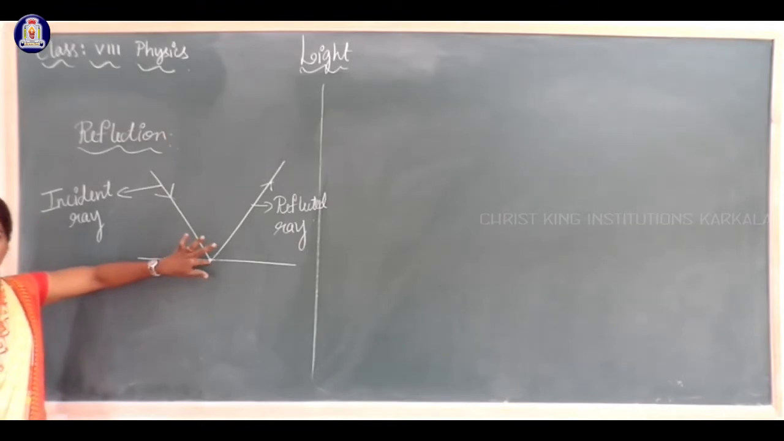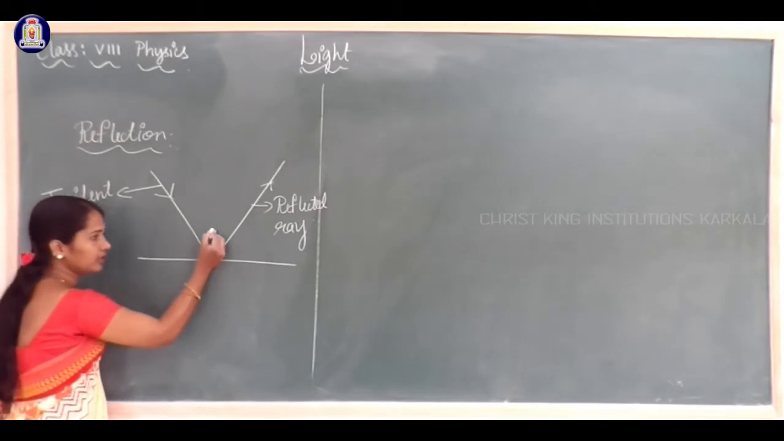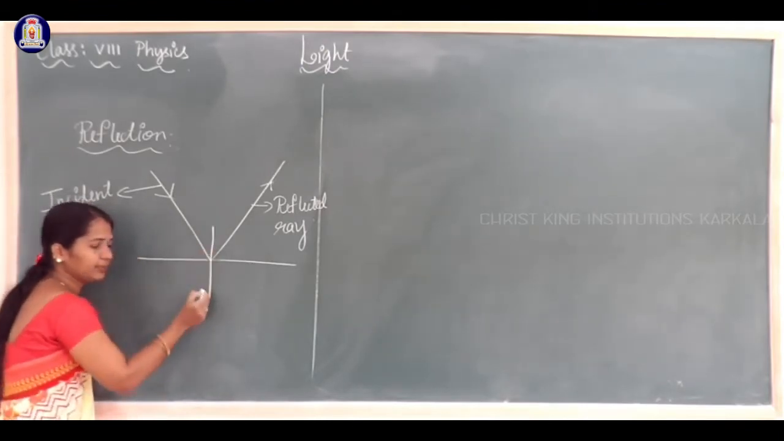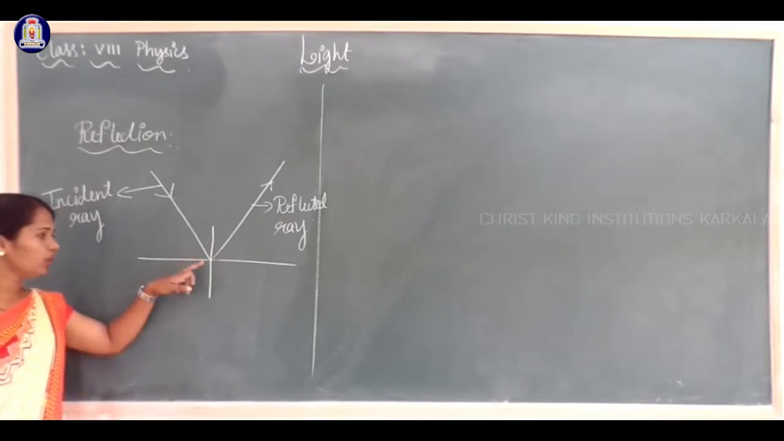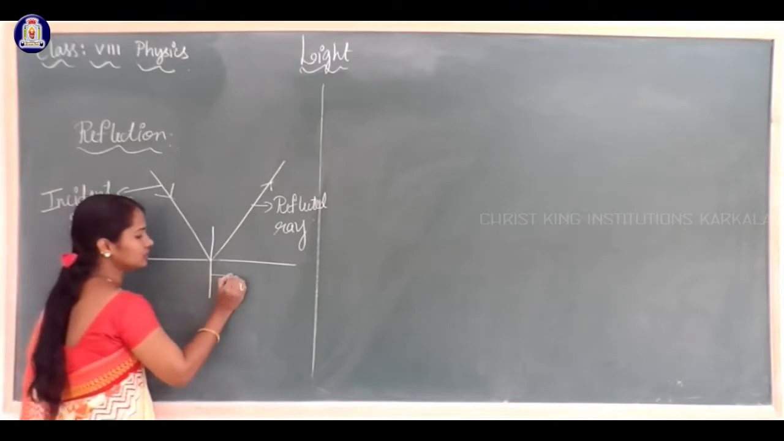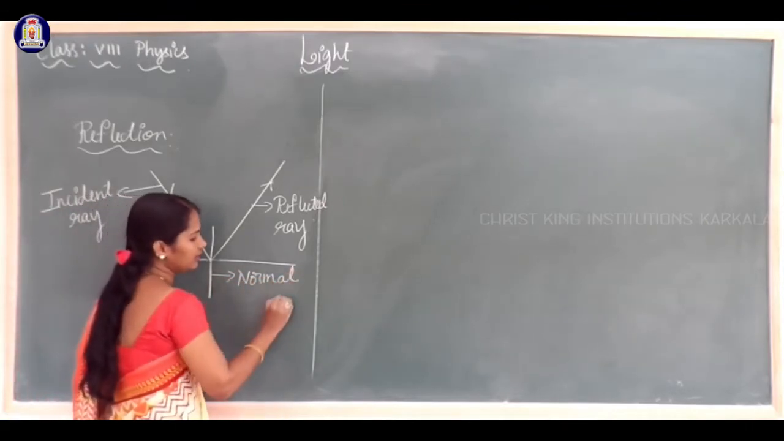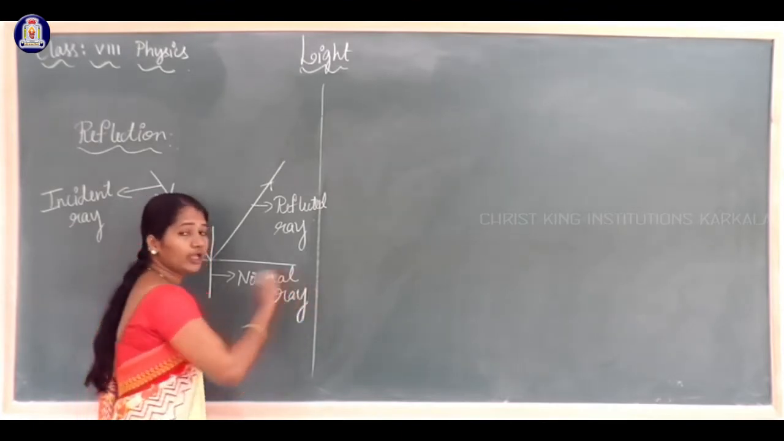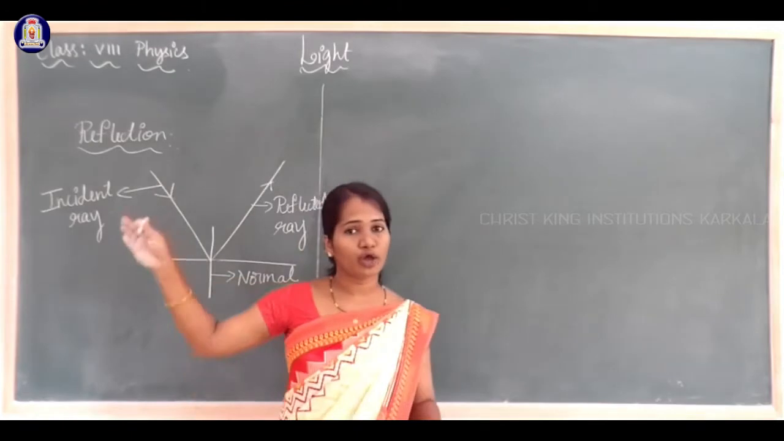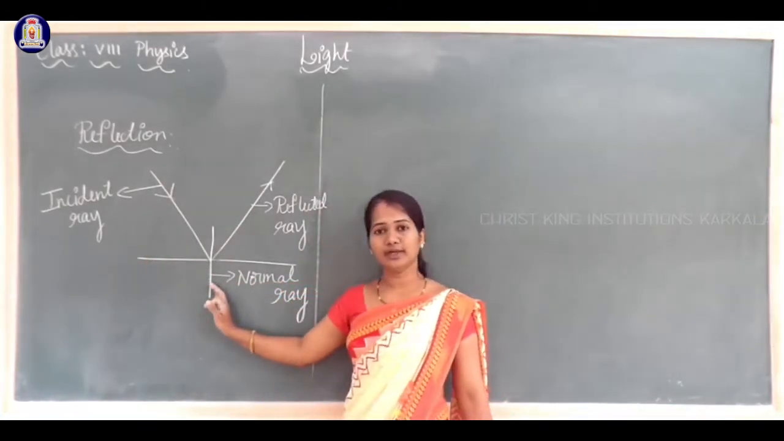That point is called the point of incidence, and at this point we draw a perpendicular straight line. This line is called the normal ray. There is no actual normal ray; usually, for study purposes, we draw this perpendicular line, and that is called the normal ray.